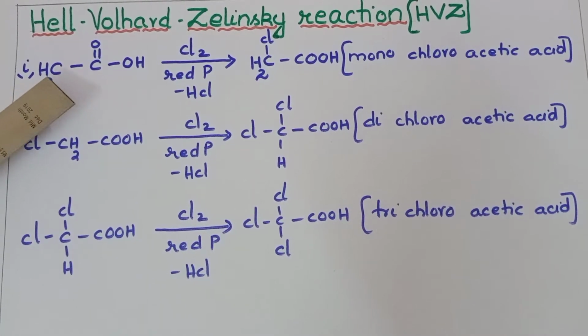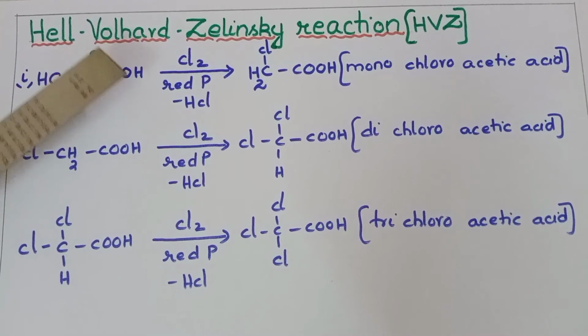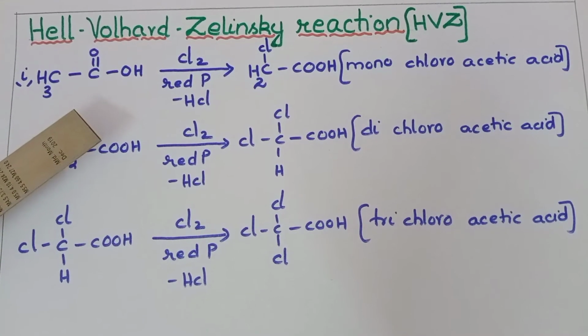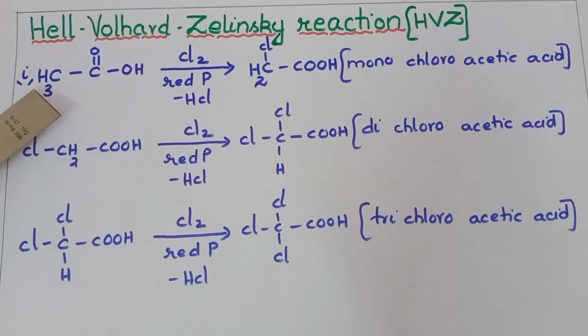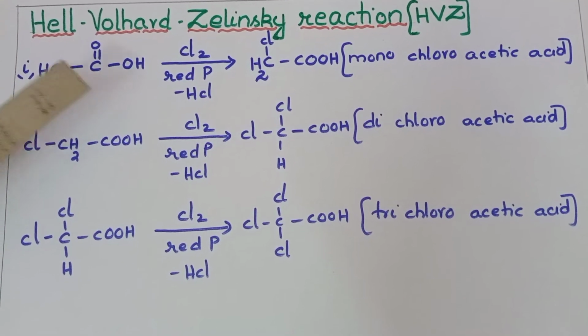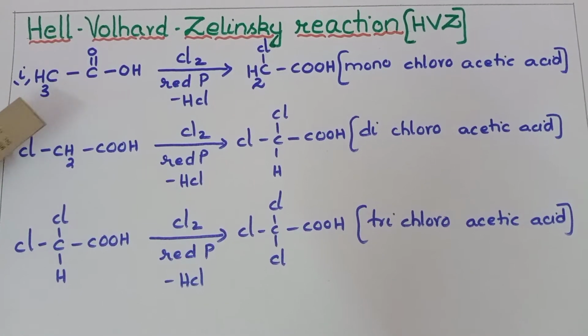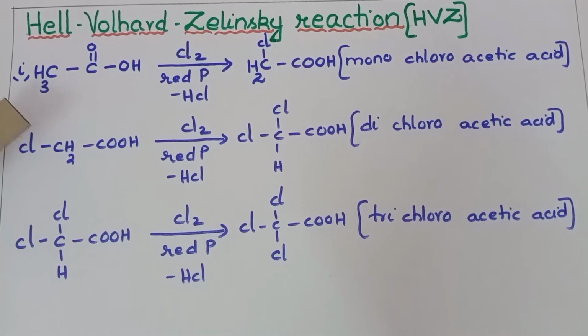The hydrogens attached to the carbon adjacent to the carbonyl carbon. This C double bond O group is called the carbonyl group. The hydrogens present on the carbon adjacent to this carbonyl carbon, we call alpha hydrogens. Now, all these 3 hydrogens will be replaced by halogens.